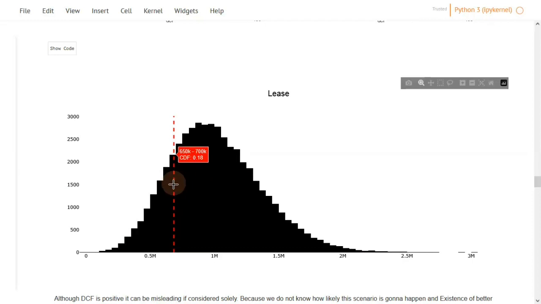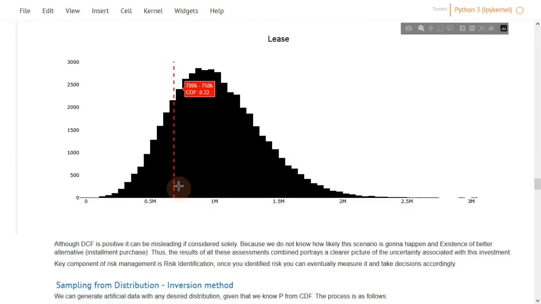But when we added the other option of installment purchase and when we did this simulation, we were able to quantify the amount of loss associated with each and to question some of the arrangements or the terms and conditions of the lease, being, for example, the finance cost charges to our client.